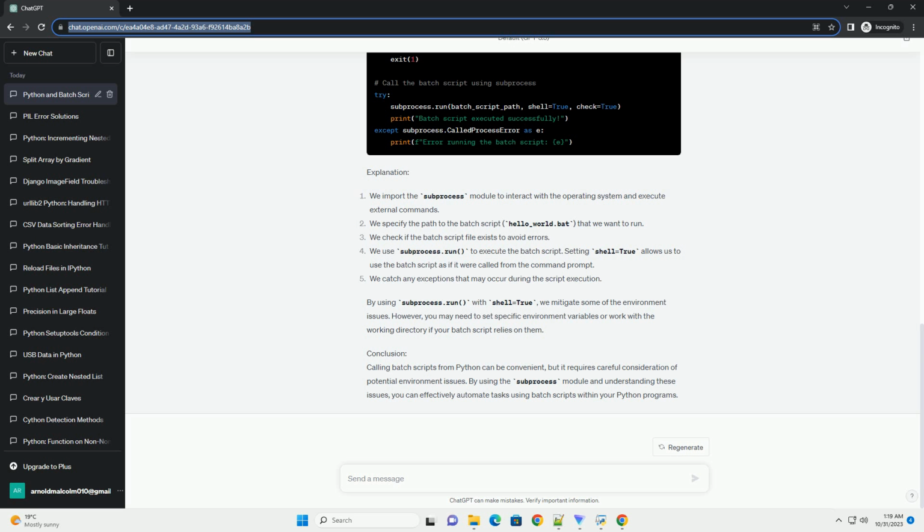However, you may need to set specific environment variables or work with the working directory if your batch script relies on them. Conclusion. Calling batch scripts from Python can be convenient, but it requires careful consideration of potential environment issues. By using the subprocess module and understanding these issues, you can effectively automate tasks using batch scripts within your Python programs.